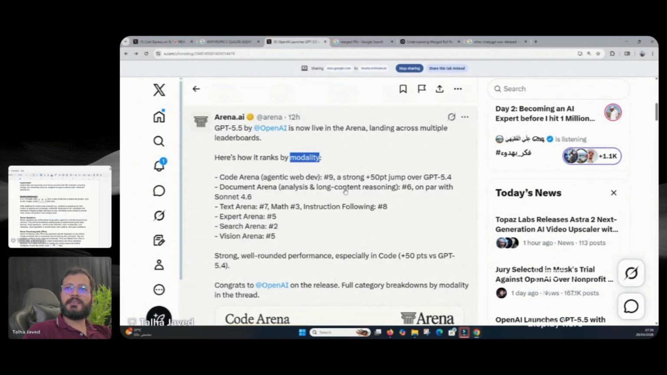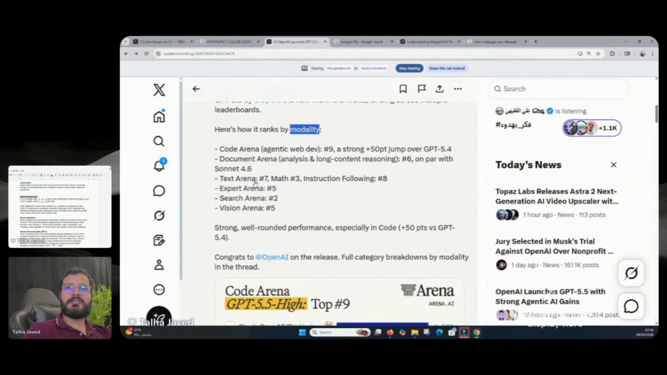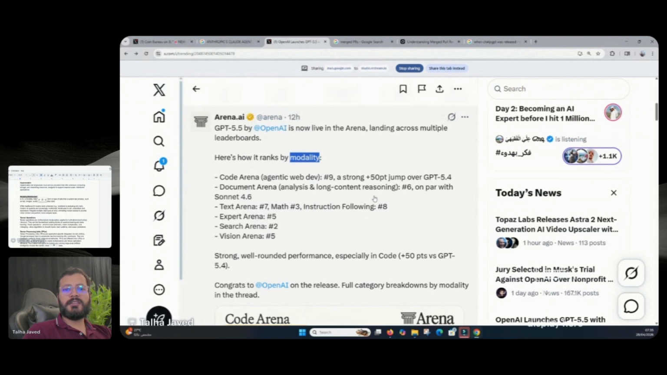Document Arena, analysis and long content reasoning, number 6, on par with Sonnet 4.6. Text Arena, there it's number 7. In maths it's number 3. Instruction following number 8. And now guys, we talked about modality. One certain type of data, one certain type, you see, by coding, by documents, text, math.